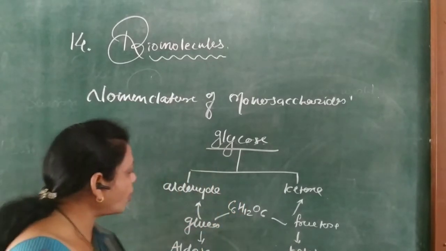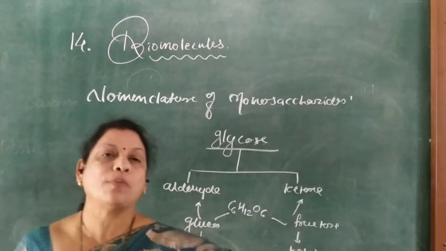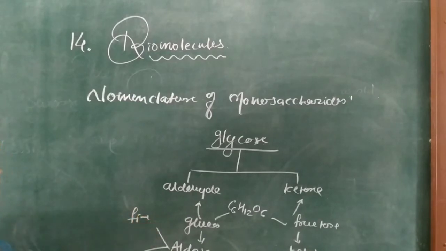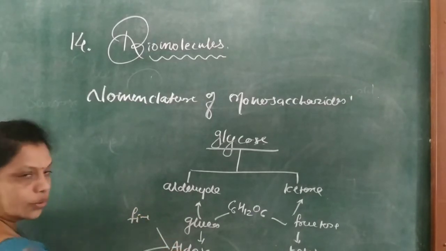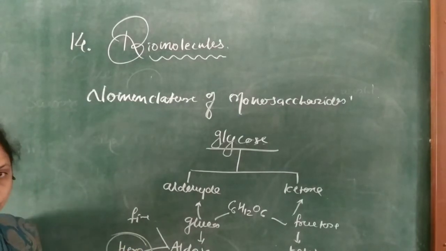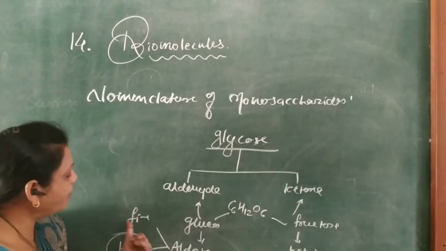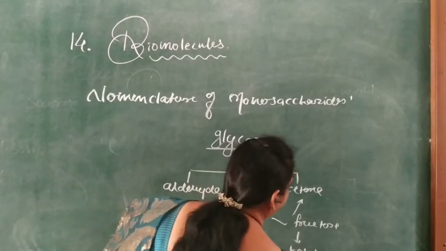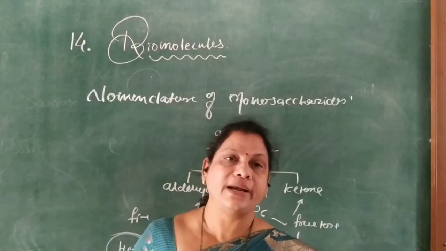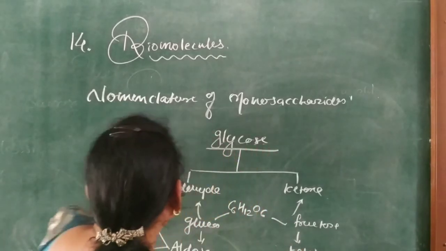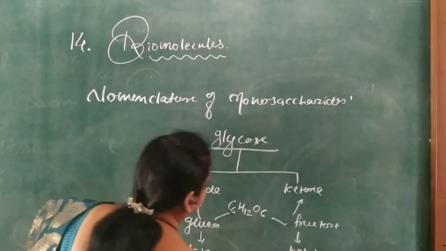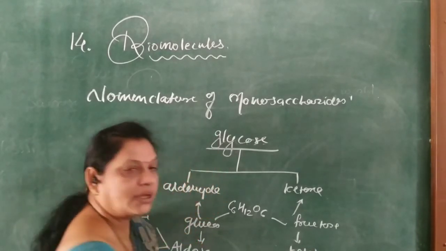Again, the name is modified on the basis of the number of carbon atoms. For example, if there are 5 carbon atoms, it is called a pentaaldose; if there are 6 carbon atoms, it is called a hexaaldose. So hexaaldose, pentaaldose, or hexaketose, pentaketose, triketose, tetraketose, or trialdose, tetraaldose, etc. Depending upon the carbon atoms, they are classified into penta, hexa, aldose and ketose respectively.